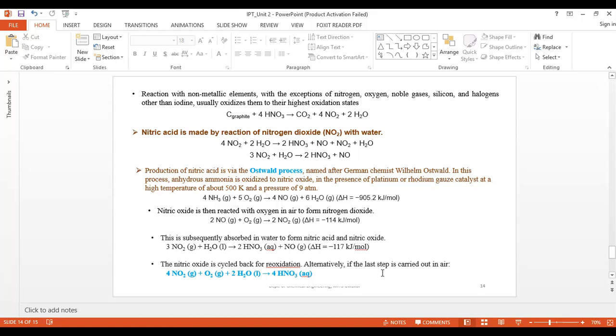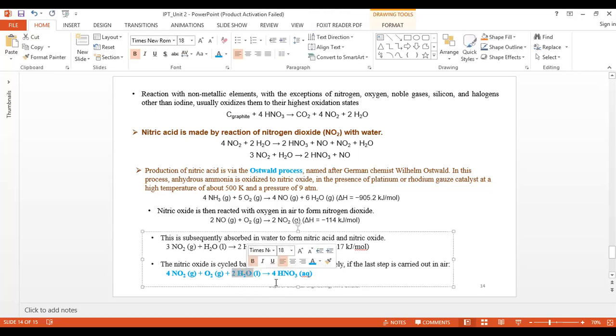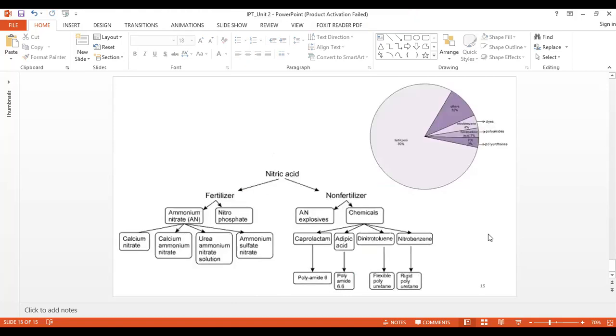Alternatively, if the last step is carried out with nitrogen dioxide, it will oxidize in the presence of water and form nitric acid. So these are some basic information about nitric acid.